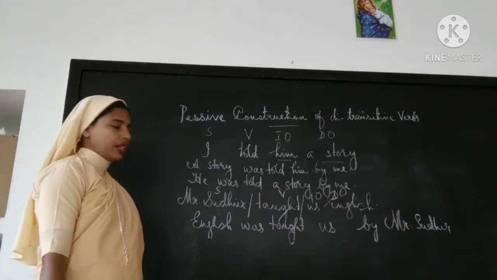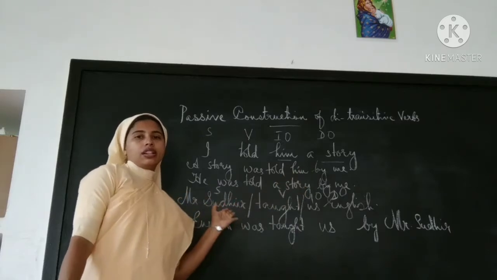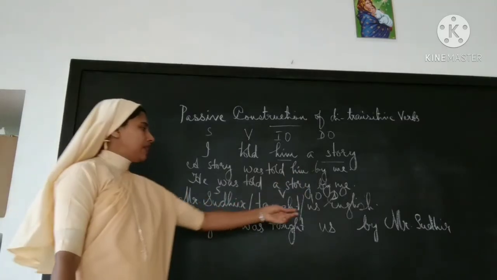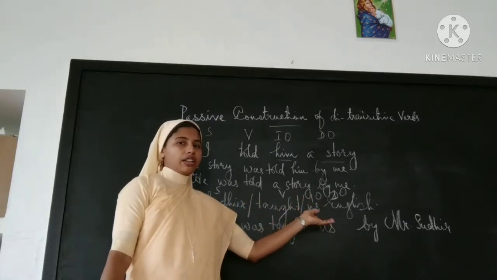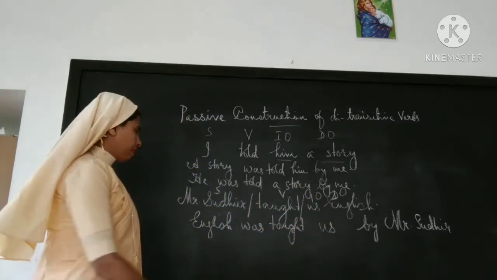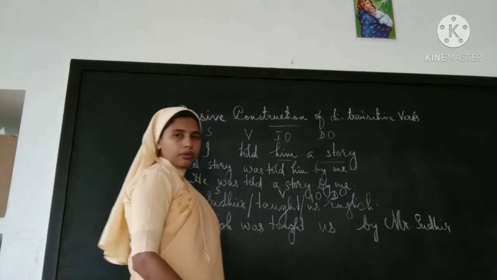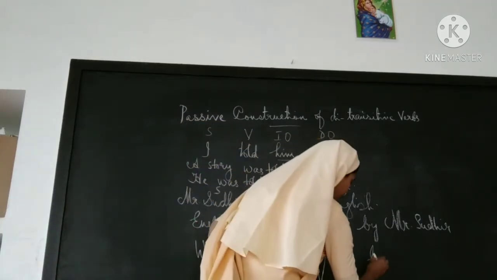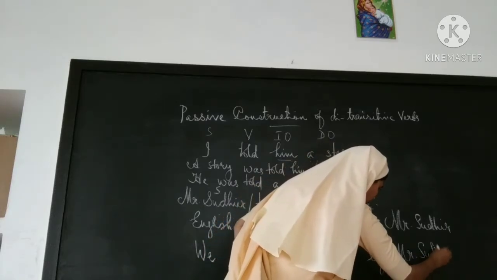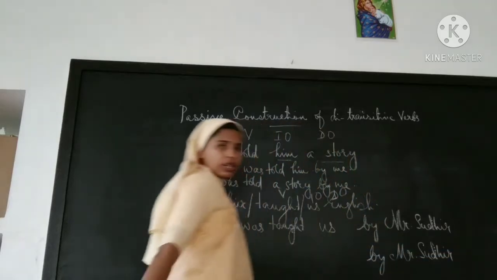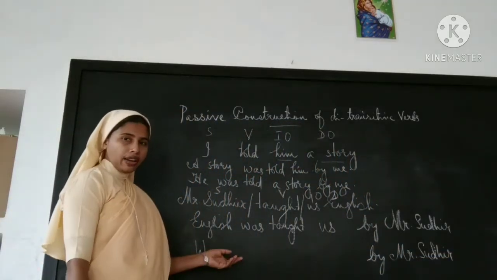Again, we will take the next object in the beginning. Which is that? Us. When it comes in the subjective case, us will change into we. We, by Mr. Sudhir. And the subject is plural.